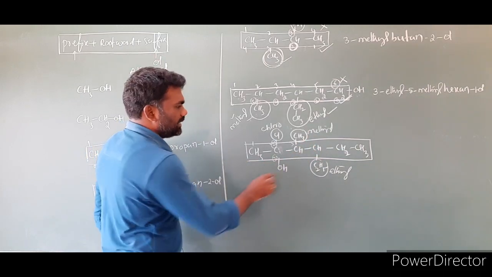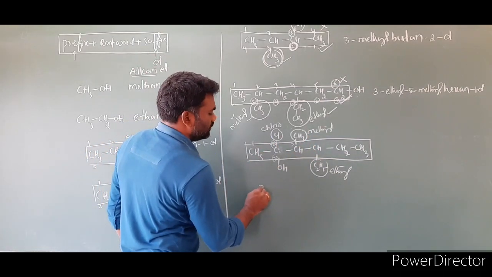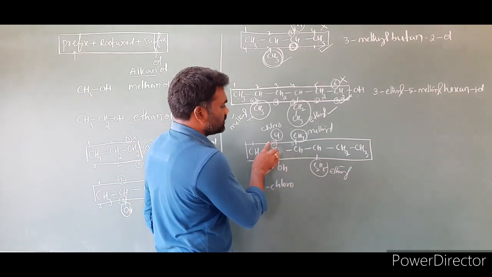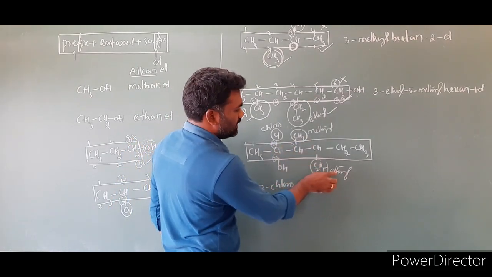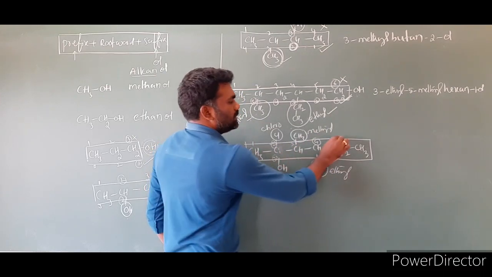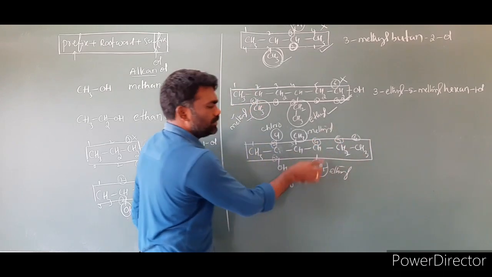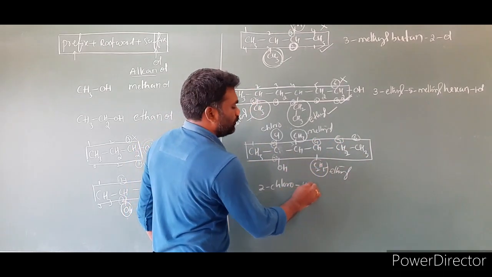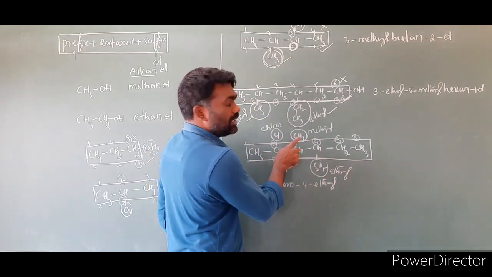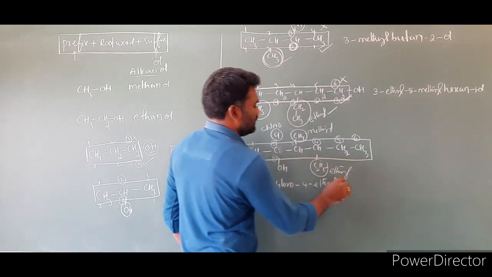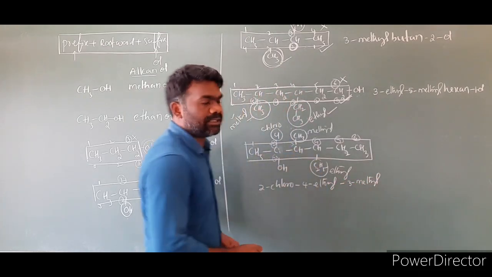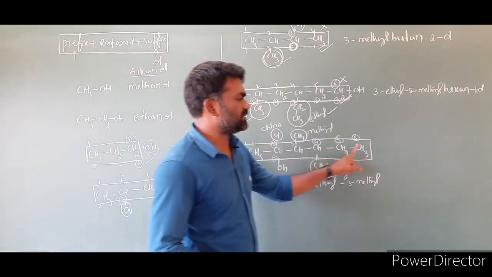The name of this compound: first we have to write C. Where is it present? 2-chloro, and the next substituent is E. Where is E present? At the 1, 2, 3, 4th position, this is 5, this is 6. At the 4th position, the ethyl group is present. So 4-ethyl. Then the methyl group is there. Where is it present? 1, 2, 3. Then this is 3-methyl. 1, 2, 3, 4, 5, 6.